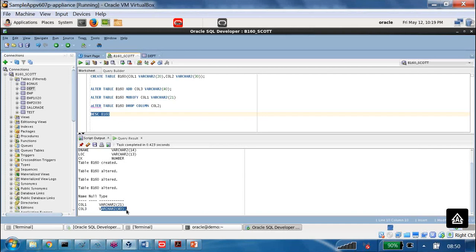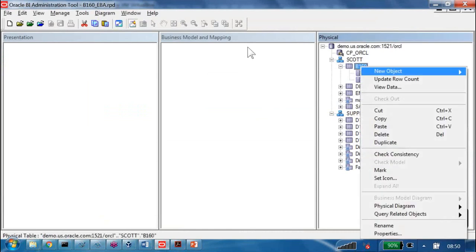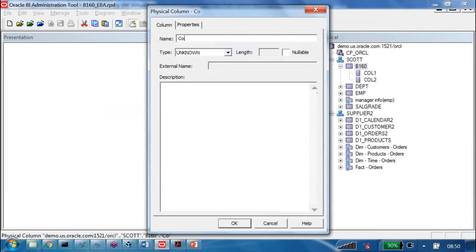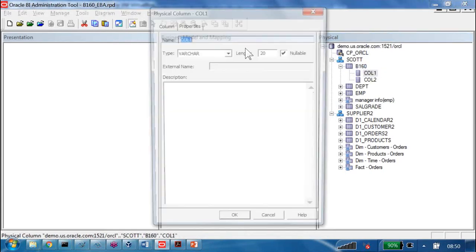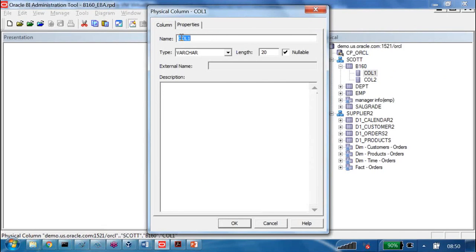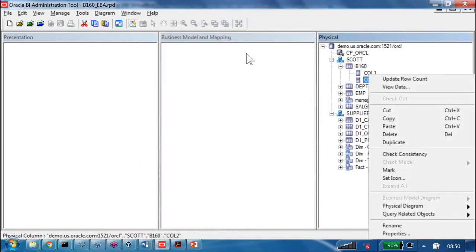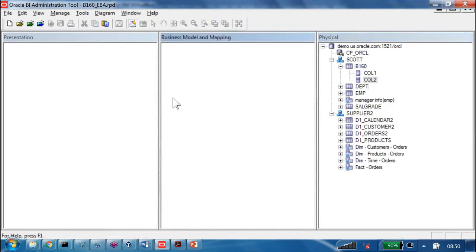Whatever changes happened here, 3 changes, can I do manually or not? I can do manually. I can go here. If I want one more column, can I add it or not? New object, physical column. What is the name of the column? Column 3. Okay, and what is the data type? And what is the size? Can I add it like this manually or not? Yes. Even if I want to change the column 1 size 20 to 21, can I change it or not? Yes. If I want to drop the column, can I drop it or not? Yes. All the things I can do manually, but I don't want to do manually.